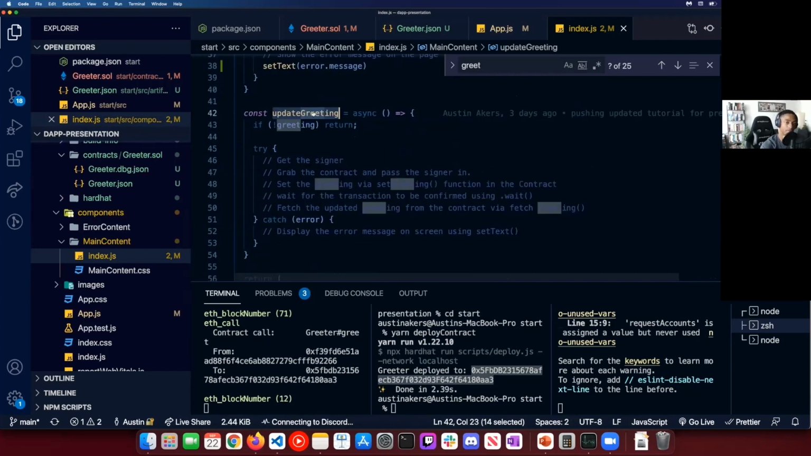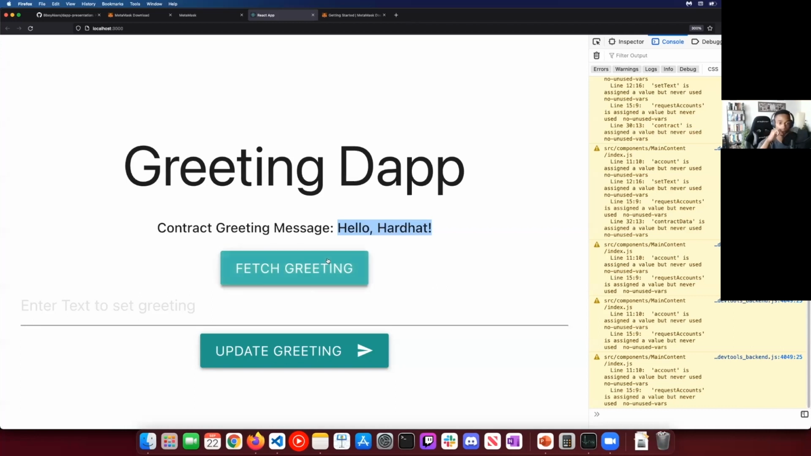So now that we've been able to fetch the greeting from our smart contract, this is where a lot of the things I talked about earlier, from being able to request and connect to an account, are really going to come into play. All right, so we have this input field here. If we want to update a greeting, we have to type something. So we're going to do something like testing. And then when we click this, we should be able to update our greeting.